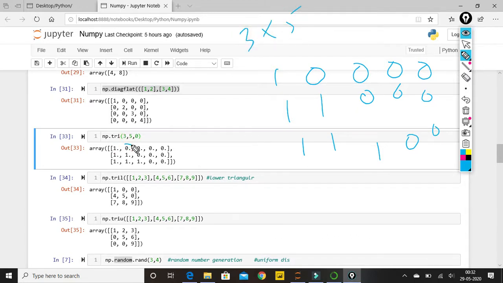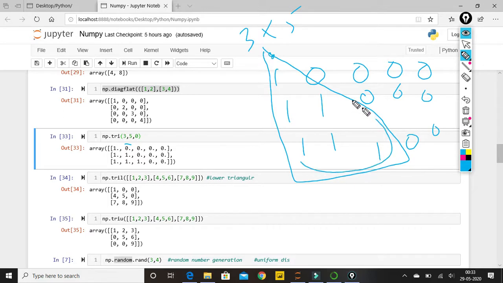Then 0 means this point, the 0th index. It is creating a triangle for us. This is what the tri function means. From the 0th index it will create a triangle, and inside my triangle whatever the data is, it will convert all this data into one. Other data will be 0. So this is what it means.